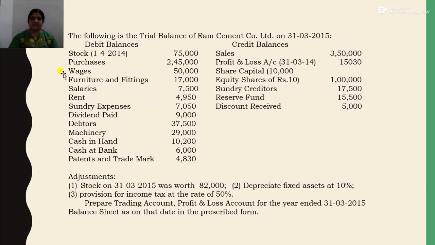Now this is the question, that is, the following is a trial balance of Ram Cement Company Limited on 31st March 2015. Now the debit balances and the credit balances are given.